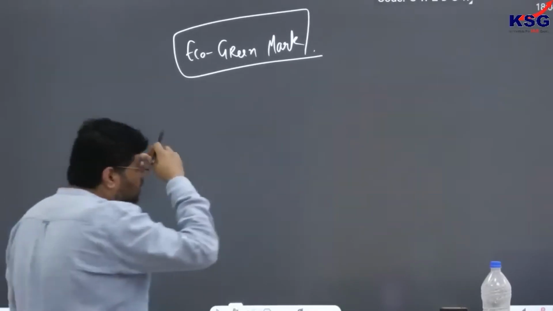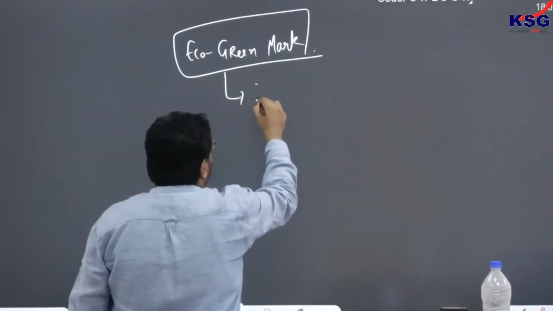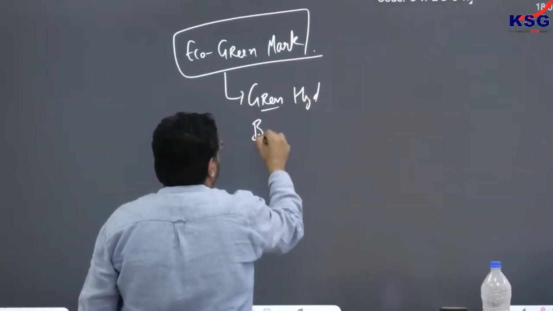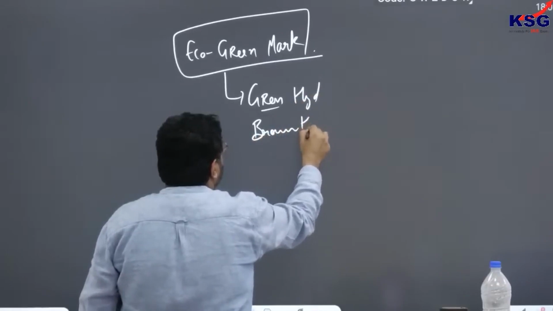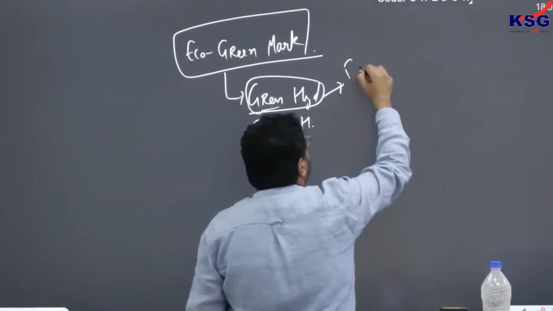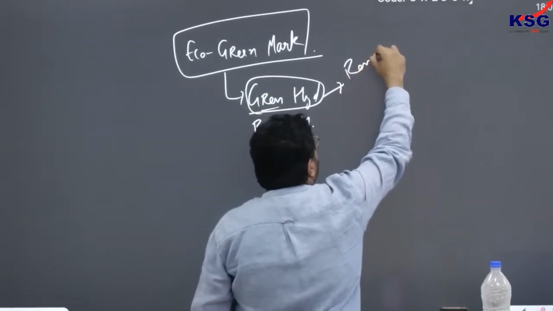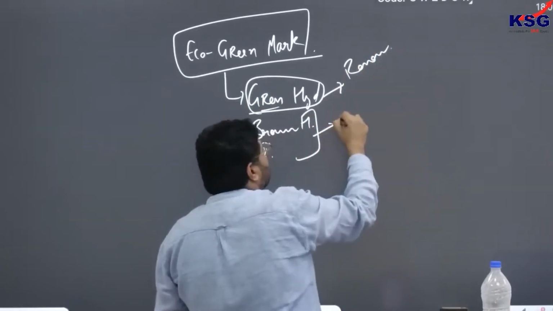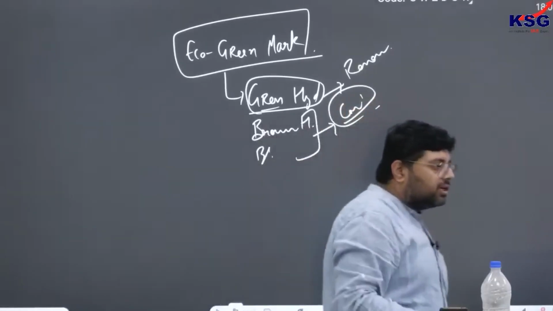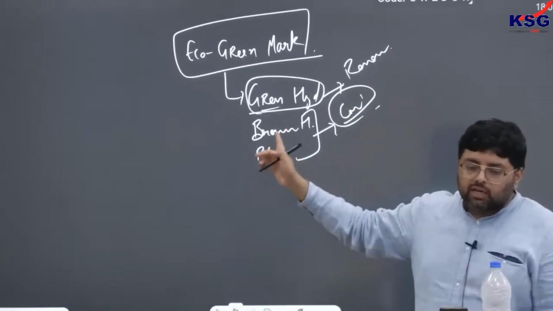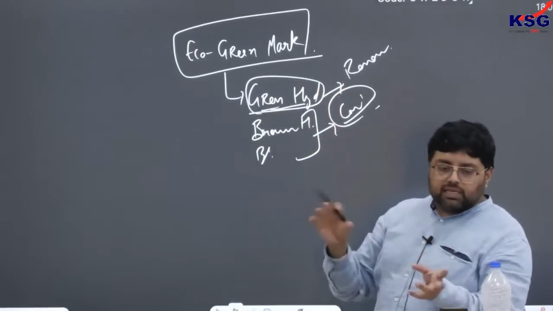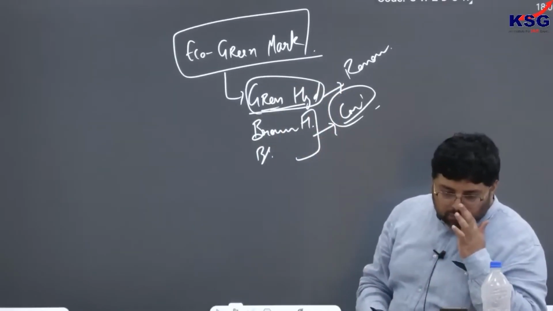अगर नहीं समझ आया तो आप इसको ऐसे भी समझ सकते हो. Right now you know कि we talked about green hydrogen. We talked about brown hydrogen, blue hydrogen. So ultimately green hydrogen is that where we are making hydrogen using renewable energy. But here you are not using renewable energy, you are using your conventional source of energy only. Clear? So ultimately your process is not clean, although your outcome is clean. But in green hydrogen, your process and outcome both are clean. So this is what you have to understand.